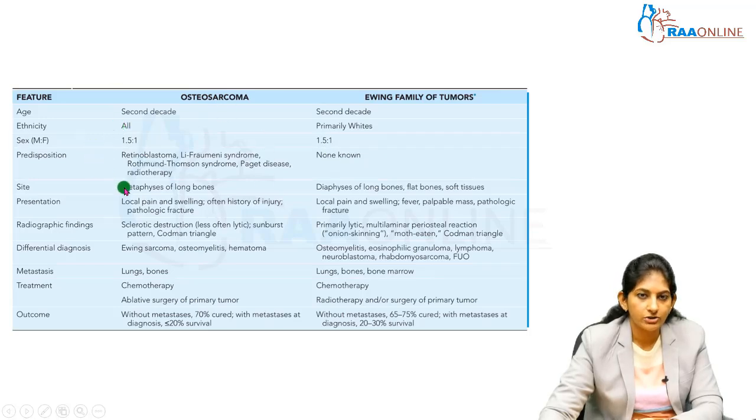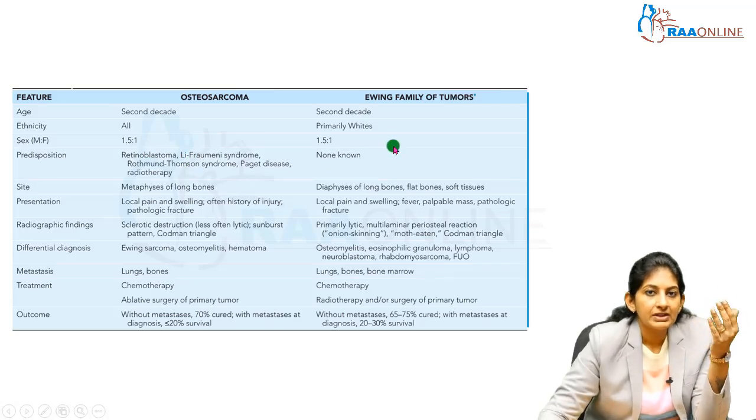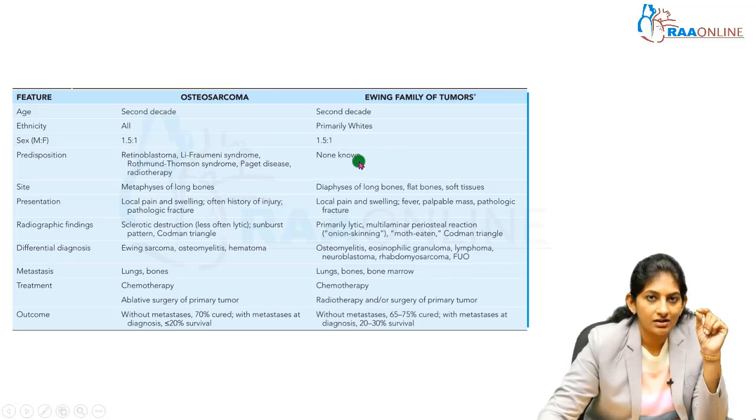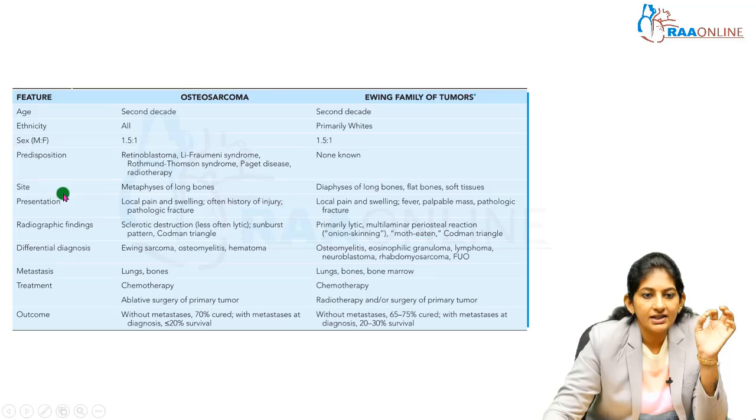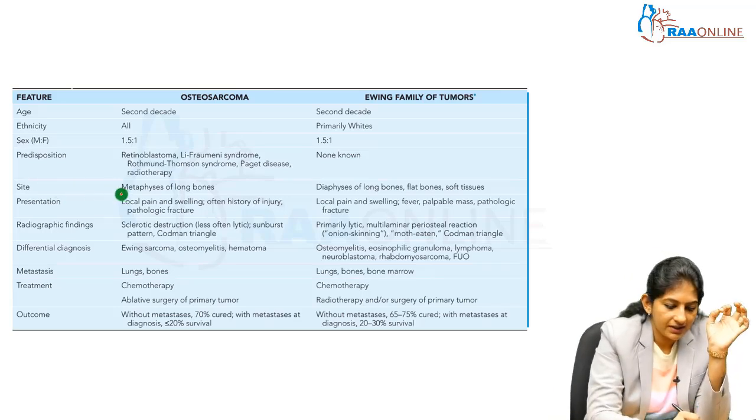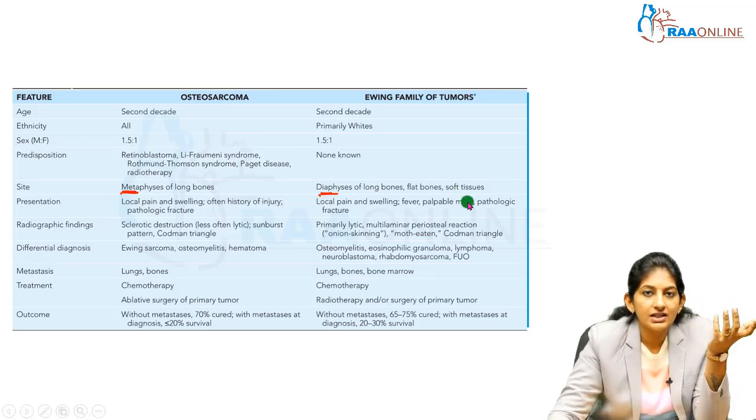Predisposition is most often for osteosarcoma. We saw the Li-Fraumeni syndrome, Diamond-Blackfan, all these, and the long-standing bone conditions, Paget's or enchondromatosis, they can undergo a malignant transformation. Whereas in Ewing's, there can be familial predilection. I told you about one translocation that is there. Apart from that, not much of a predisposition. Site, very importantly, osteosarcoma is seen in the metaphysis and Ewing's is seen in the diaphysis of the long bones. In Ewing's, flat bones are also involved, and it can be seen in soft tissues, retroperitoneum, esophagus, adrenal, kidney, anywhere Ewing's sarcoma can be seen.